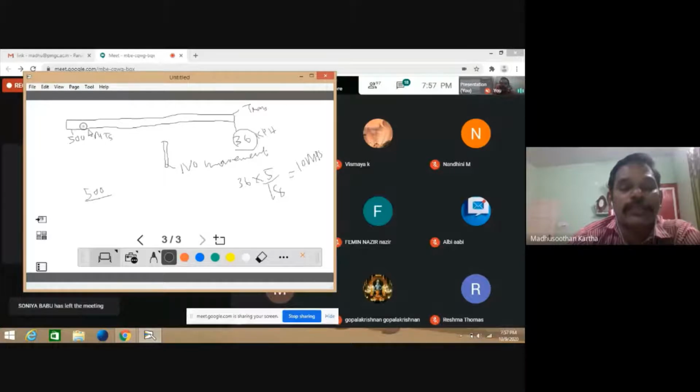That means if the train wants to cross the electric post, the train needs to cross its own length, from the place of the engine to the last compartment. So 500 divided by 10 is equal to 50 seconds. Within 50 seconds the train can cross the electric post. So this is the equation.